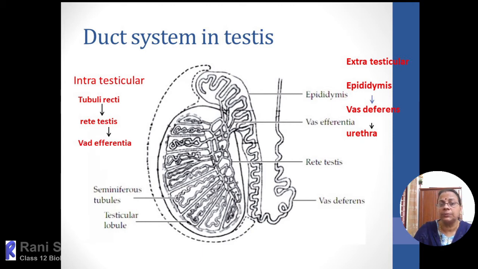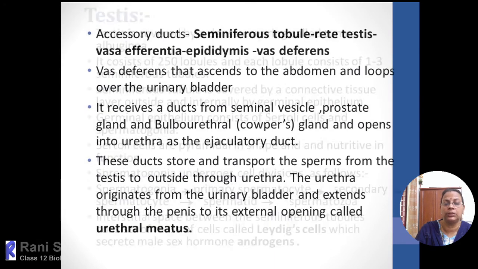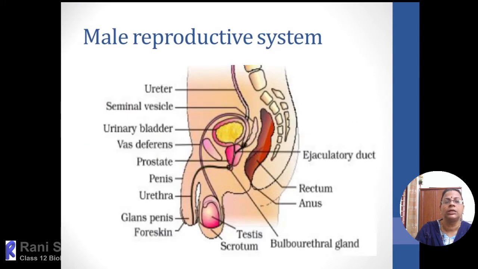And then the sperms pass through a tube called the vas deferens, which will overlap. In the figure you can see very clearly the vas deferens, which will bend over the urinary bladder. The sperms pass through the vas deferens when a person is sexually excited.